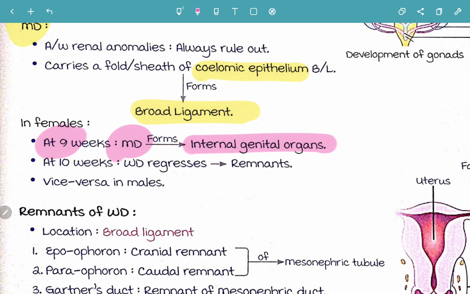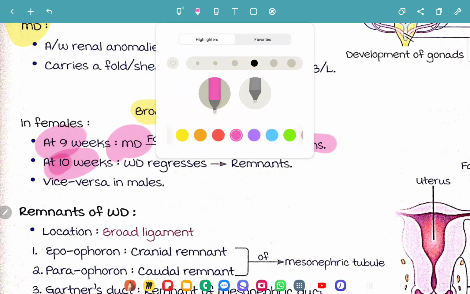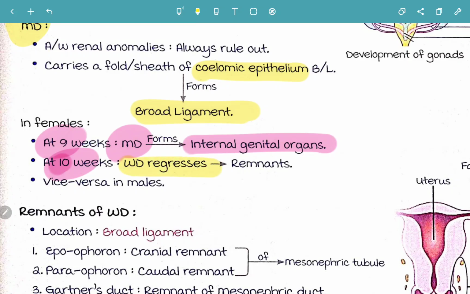Okay, the Mullerian duct forms the female internal genital organs by the 9th week. And at the 10th week, the Wolffian duct will be regressing and forming remnants. So the Wolffian duct regresses and forms remnants. Similarly, what I am talking about is in females.